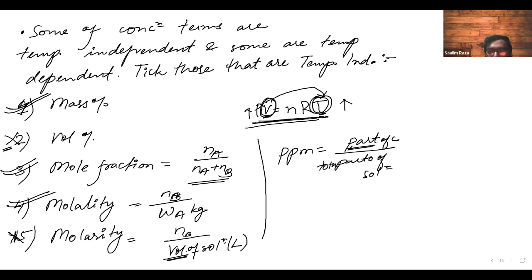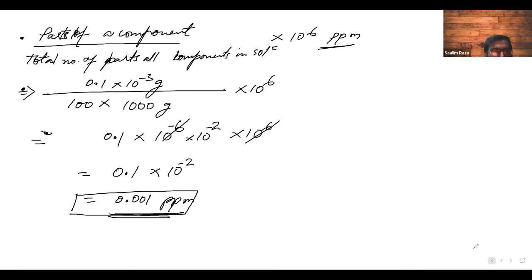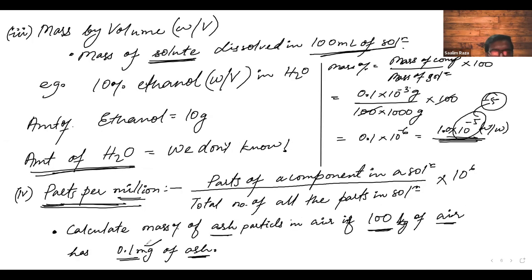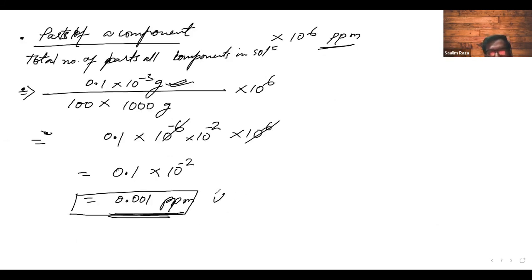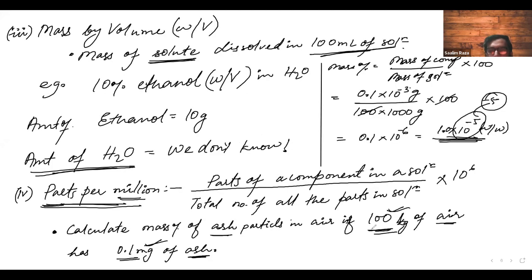But it depends what this part means. For the example that we saw, we chose grams, grams in milligram and kg of air. So that ppm is temperature independent. But if the questioner gave us something in volume like 100 liters and 0.1 ml, then that would have been temperature dependent. So for ppm we cannot say anything.